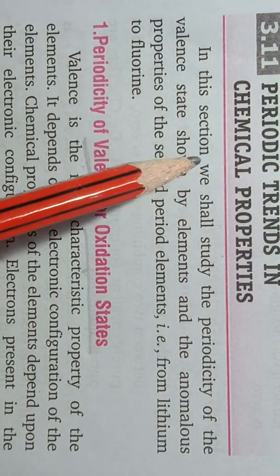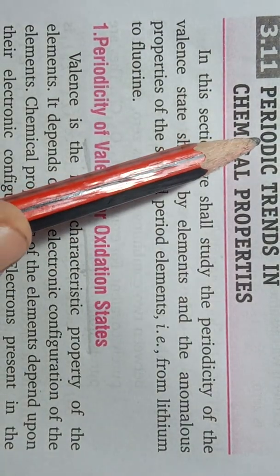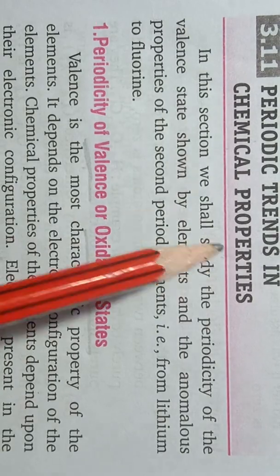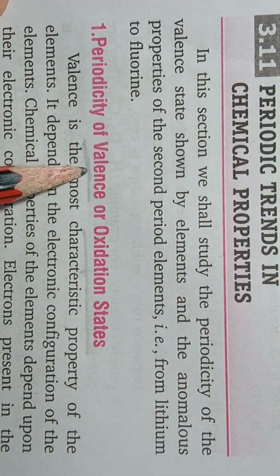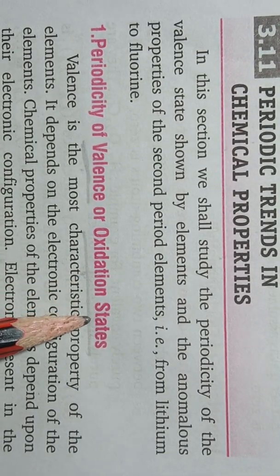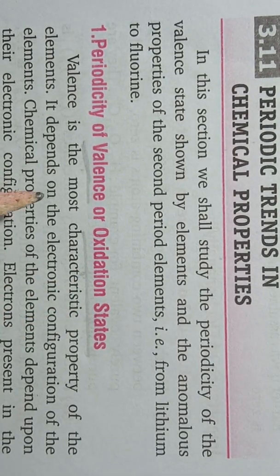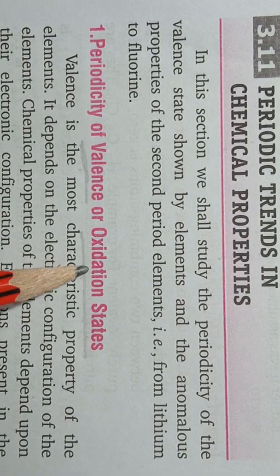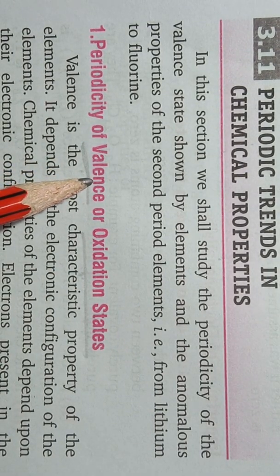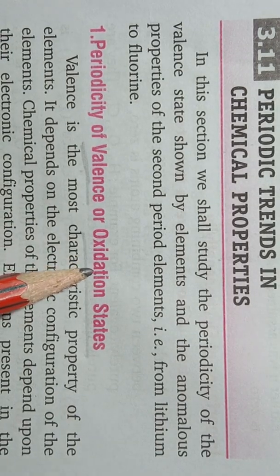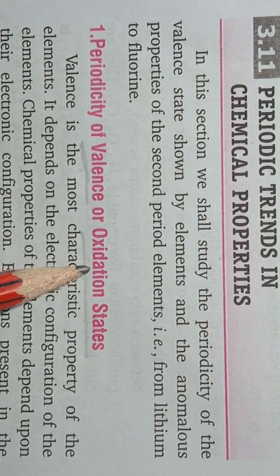Children, today we will start our discussion from the heading Periodic Trends in Chemical Properties. And the first heading is Periodicity of Valency or Oxidation States. Okay, so valency or oxidation state. Valency or oxidation states, these two are different terms.